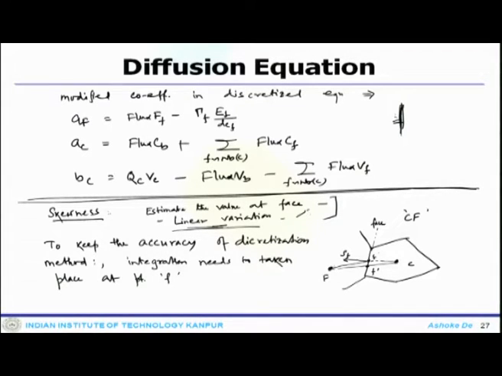Why? Because the connecting line between C and F, they do not lie on the same point.